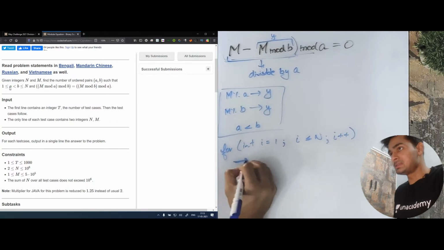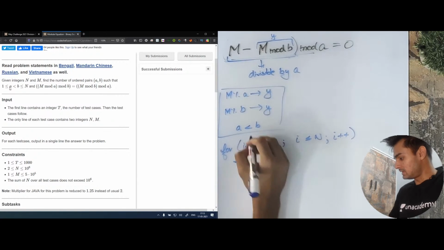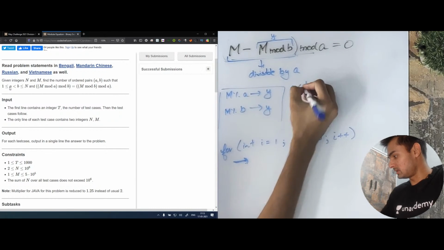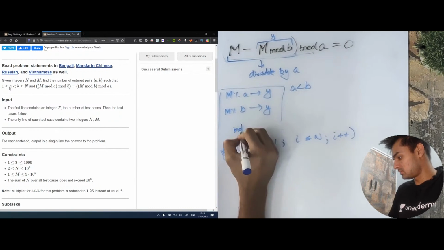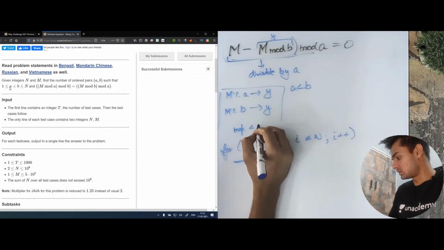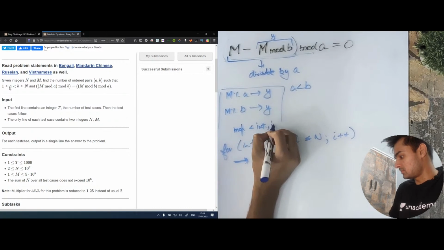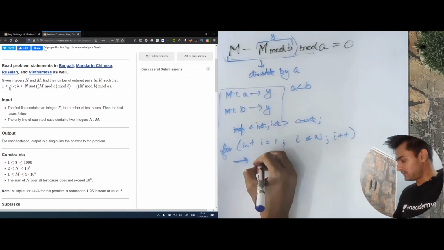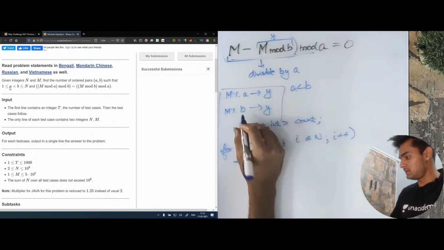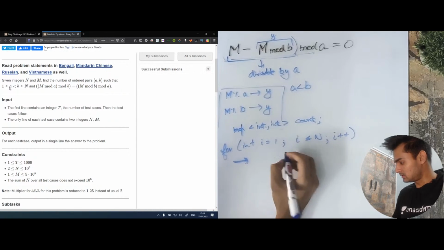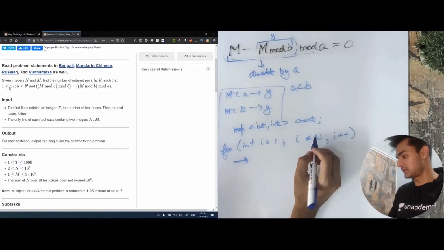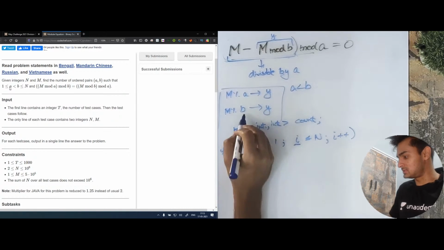Okay, so let's have a map. We know that a should be less than b. Let's have a map of int comma int, and let's call this count. Now let's find the value of m mod i, because we are assuming that this i is b.